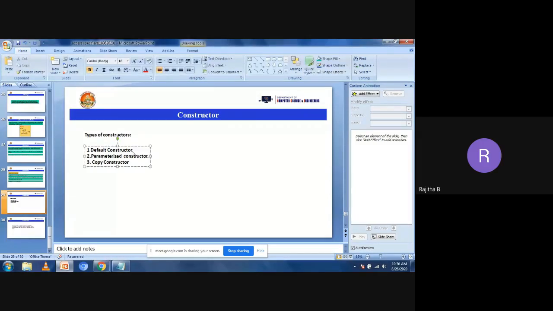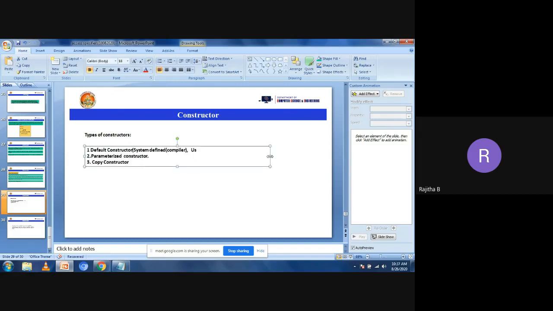Again, in the default constructor, we have two types. One is the system defined default constructor, which the compiler can write. System defined means compiler. If you are not defining any constructor, the compiler takes the default constructor. And second, we have the user defined default constructor.